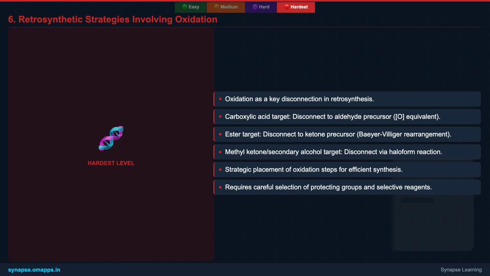complex molecular architectures. Understanding these advanced oxidation reactions, their mechanisms, and their industrial relevance is what truly prepares you for the competitive landscape of JEE Advanced. It's about seeing the bigger picture of chemical transformations and their impact.